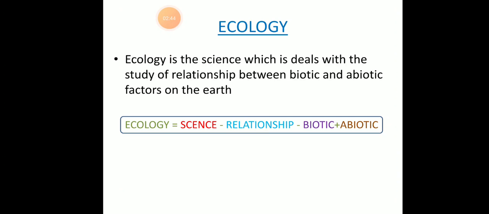Next is ecology. So, what is ecology, students? The word ecology has been derived from the Greek words eco and logy. Eco means house and logy means a kind of science. Okay, study of house. It means we study the relationship between biotic and abiotic factors on the earth, right?